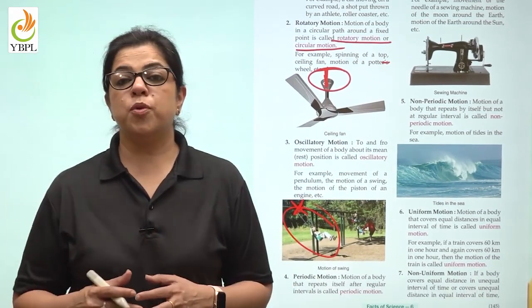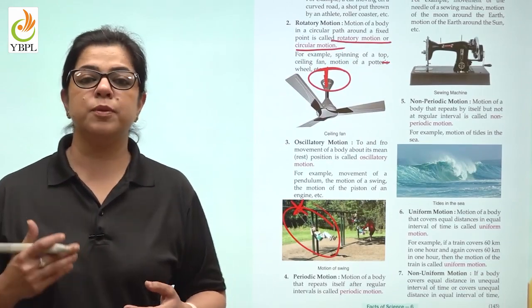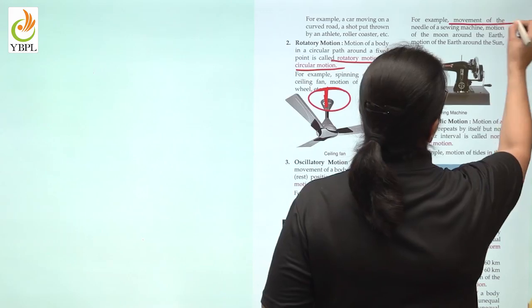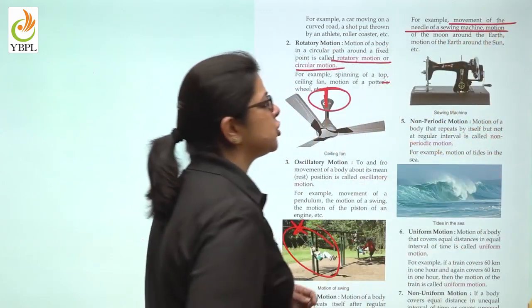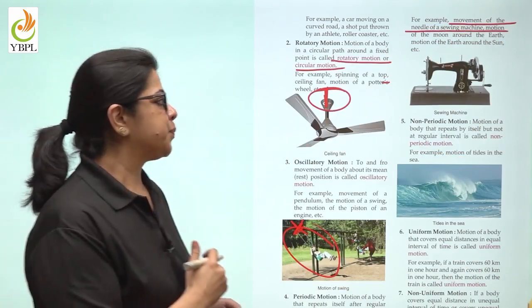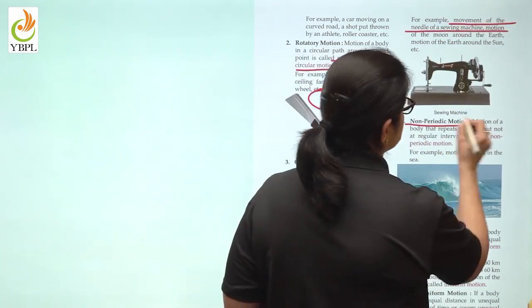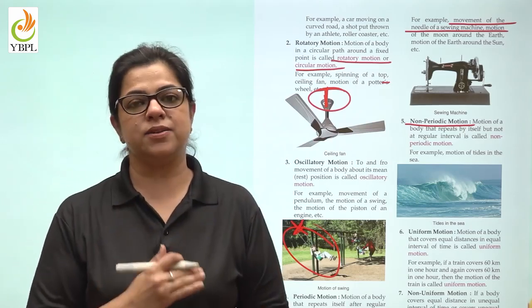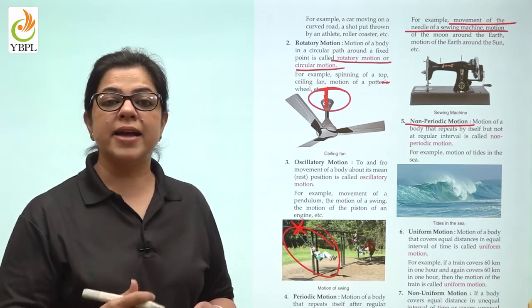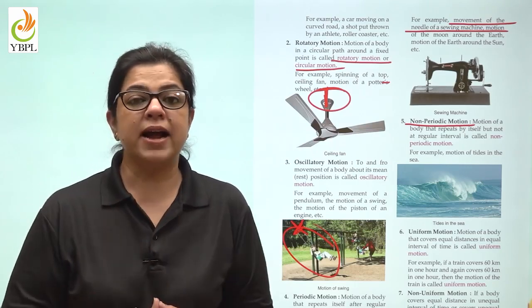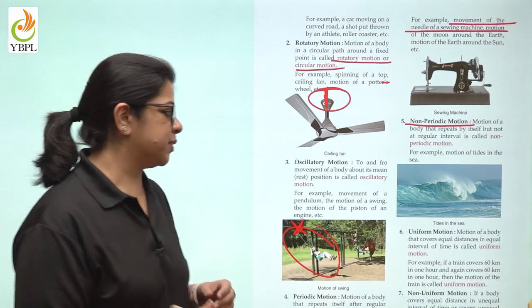The motion of a body that repeats itself is known as periodic motion, like the movement of the needle of a sewing machine or the movement of Earth around the sun. A non-periodic motion will not repeat itself at regular intervals. For example, rising and falling of waves. This keeps happening but not at the same interval.